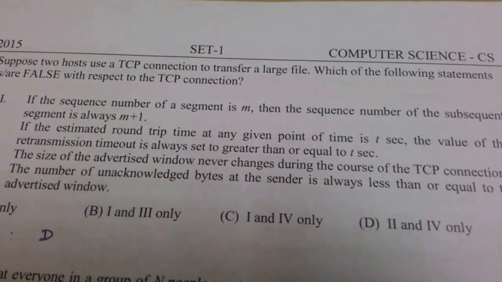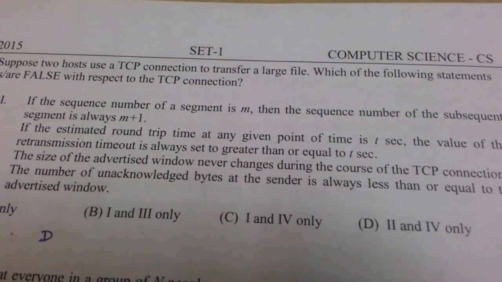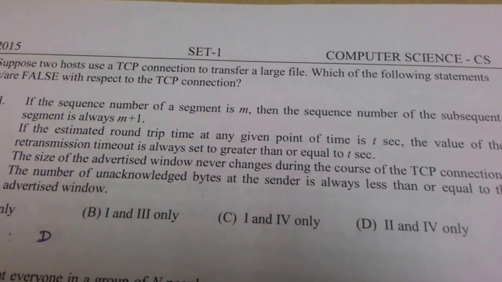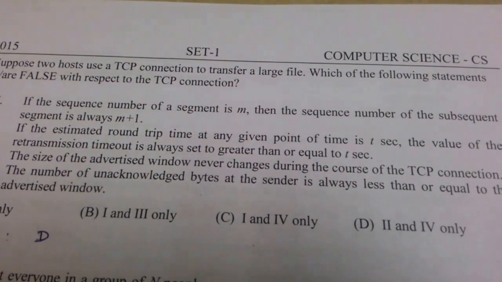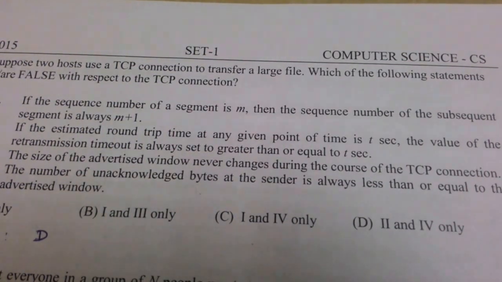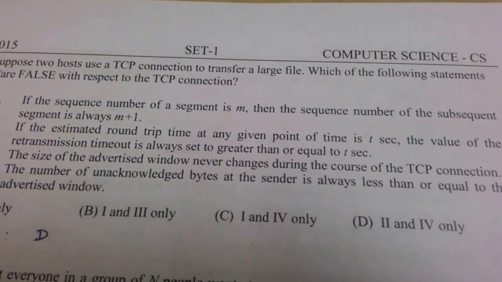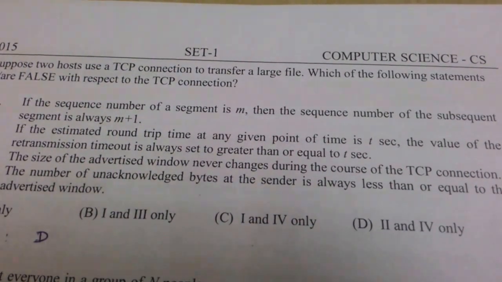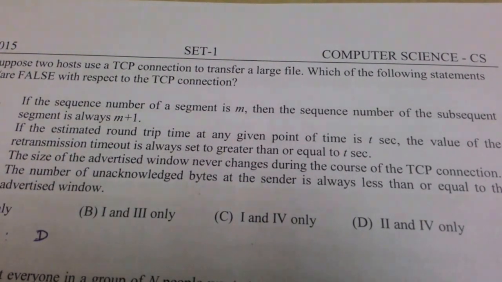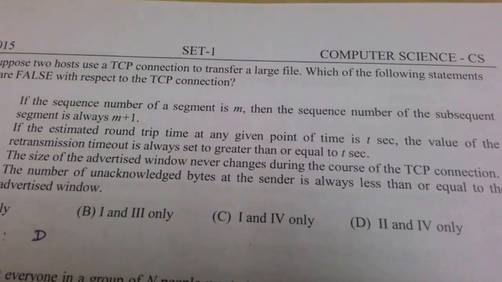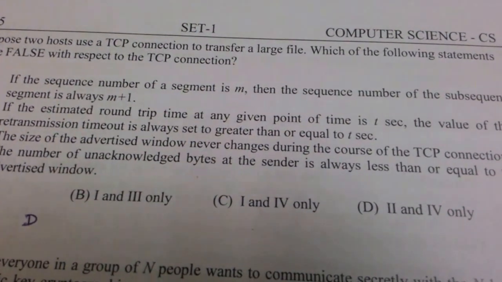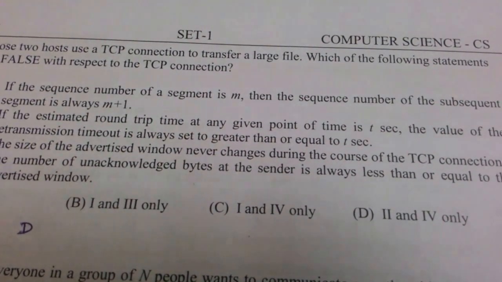Next we go for the next statement. If the estimated round trip time at any given point of time is t seconds, the value of the retransmission timeout is always set to greater than or equal to t seconds. Here we have to see about round trip time. What is the round trip time? Round trip time is nothing but the time taken for the sender to send a packet to the receiver and get back its acknowledgement. So the estimated round trip time given here is t.